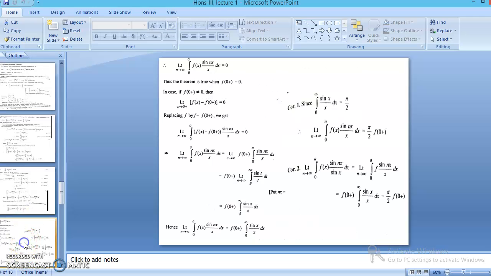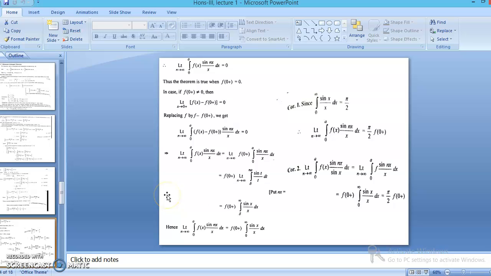In the second case, when f of 0 positive is not equal to 0, we replace f with f minus f of 0 positive. Split this integral into two integrals, so it becomes two terms. The term with f of 0 positive, limit n approaches infinity, is this one. In this integral we substitute nx equal to t, then change the variable, in place of t taking x. So this is the required statement.